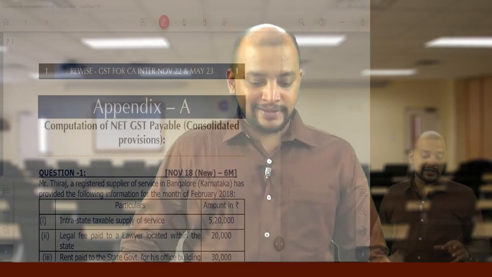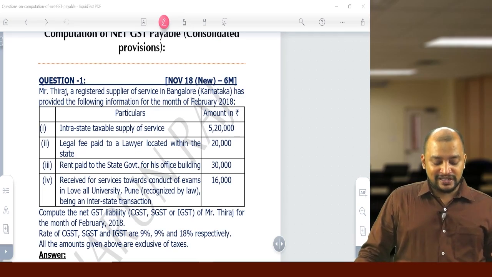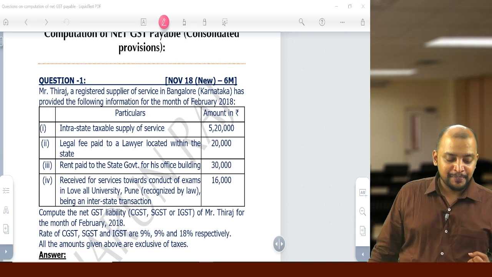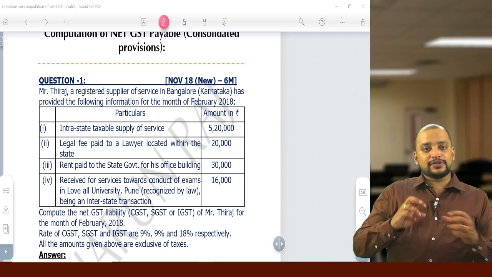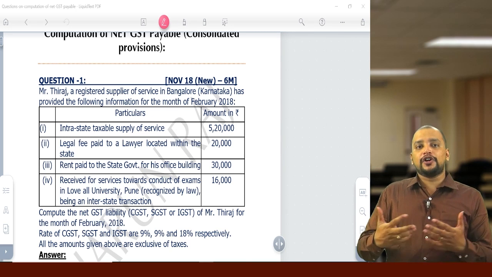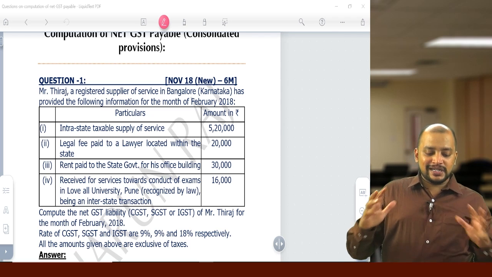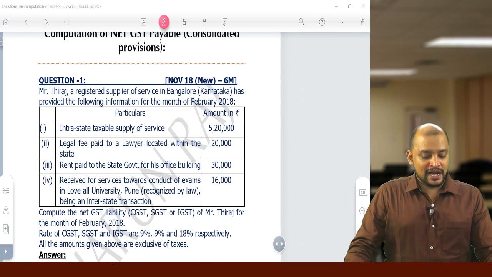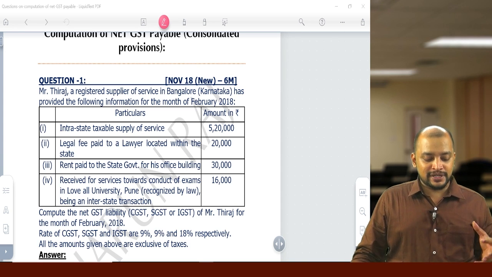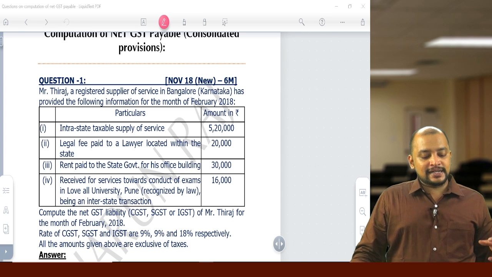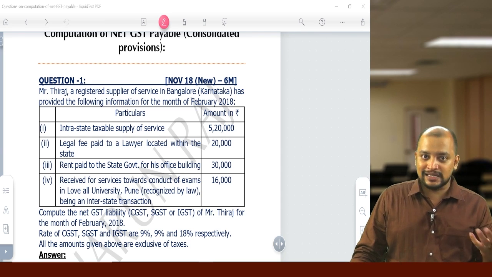So you can see, this first question is computation of net GST payable. You can see this question number 1 and related discussion, that is, question and concept related discussion also, wherever required I will tell. If you have not understood, you ask me, I will be able to repeat. So Mr. Dheeraj, a registered supplier of service in Bengaluru, Karnataka, has provided the following information for the month of February 2018. Intrastate taxable supply of service 5,20,000. Intrastate taxable supply means CGST, SGST.